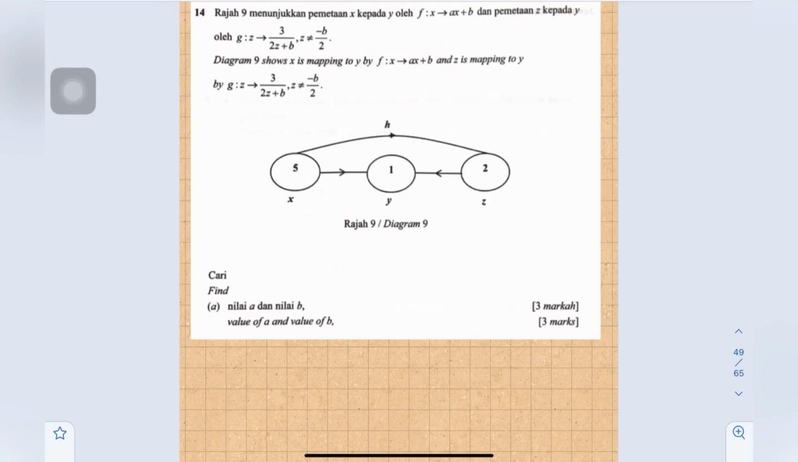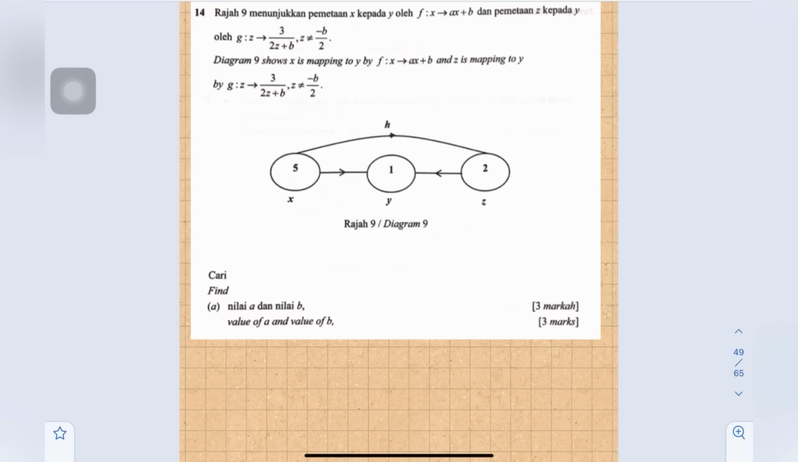Diagram 9 shows x is mapping to y by f(x) equals ax plus b, and z is mapping to y by g(z) equals 3 over 2z plus b. Find the value of a and the value of b. Okay, here we have two unknowns which are a and b, meaning that we can use simultaneous equations. Then we have to create two equations from the given information.